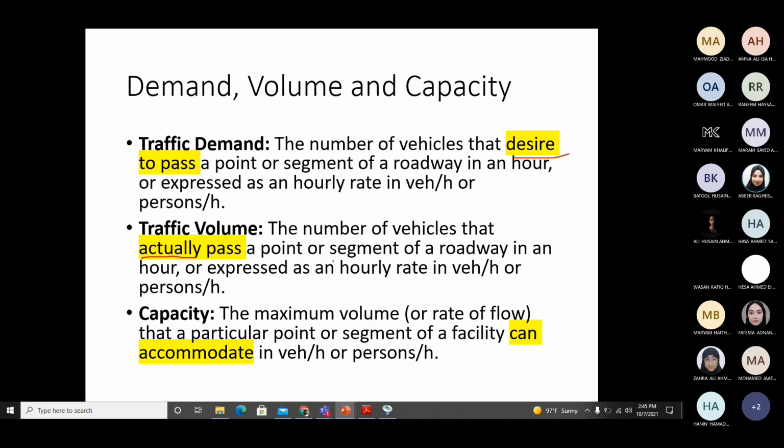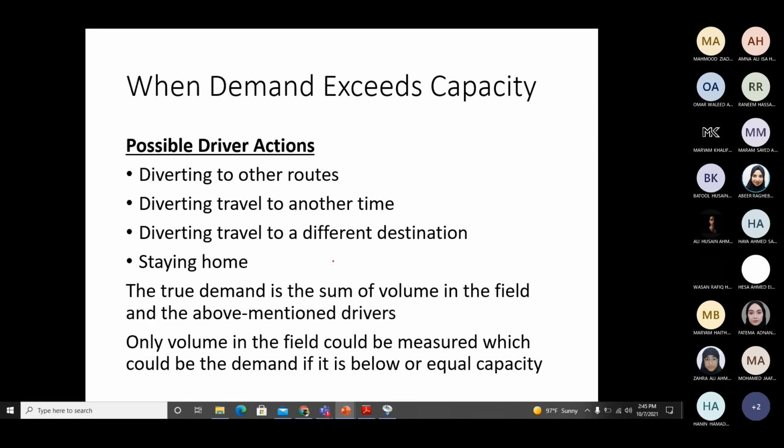We have seen in some examples previously that there can be a queue. If more people come on the highway than its capacity, there can be a queue, so the demand is more than the capacity. For example, 2,000 vehicles can pass through the highway, that is capacity, but 4,000 are trying to pass, that is the demand. So whenever demand exceeds capacity,